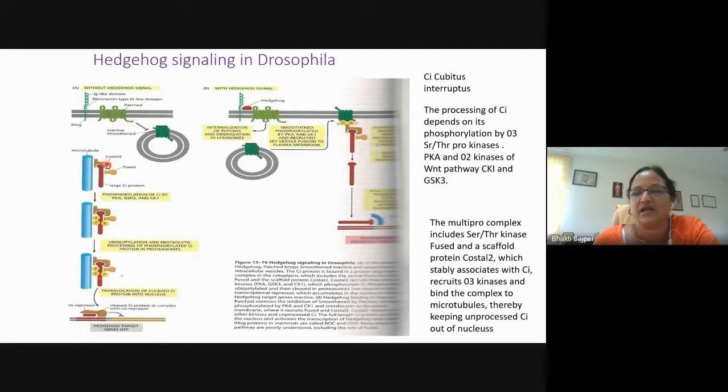Costal 2 will hold it together, and Fused, which is also a kinase, phosphorylates the CI, and Costal also recruits other protein kinases like PKA, GSK3, and CK1. They will all bring about the phosphorylation of the CI protein, which will then be ubiquitinated and degraded.